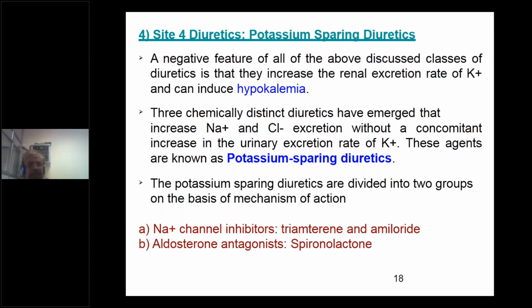There are 3 chemically distinct diuretics that have emerged that increase sodium and chloride excretion without a concomitant increase in the urinary excretion rate of potassium. These agents are known as potassium sparing diuretics. Again, they are divided into 2 groups on the basis of mechanism. One is sodium channel inhibitors, examples triamterene and amiloride, and second is aldosterone antagonist, spironolactone.